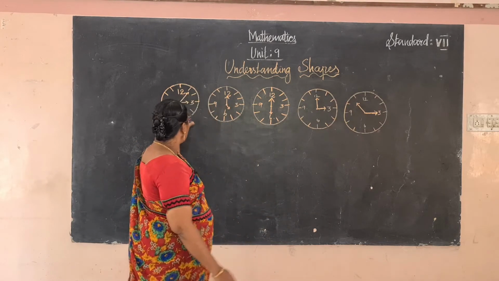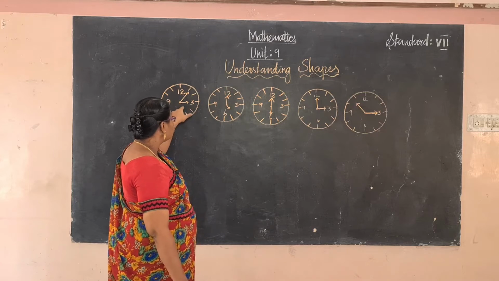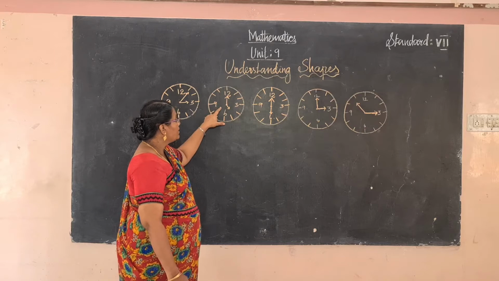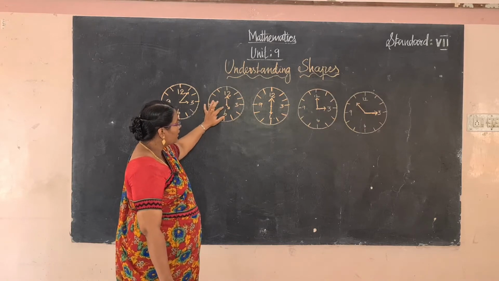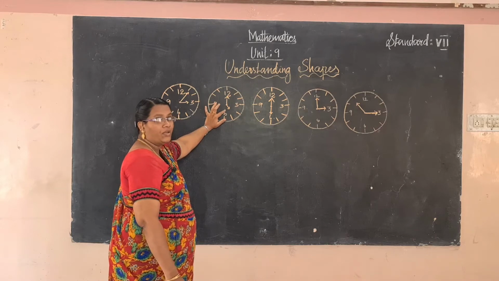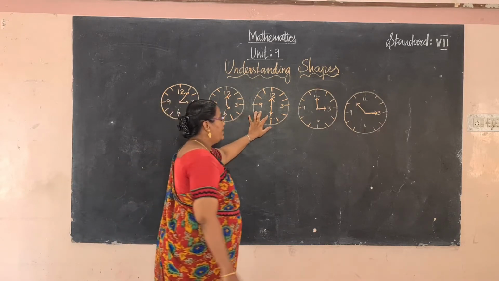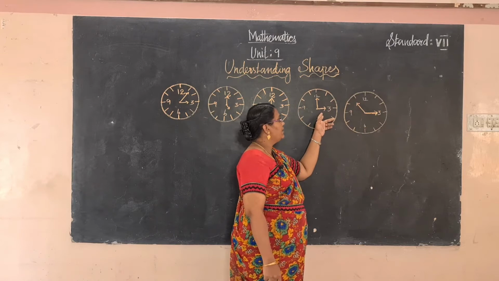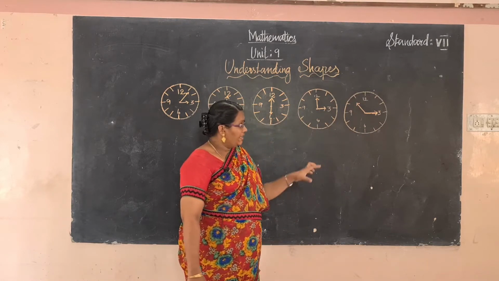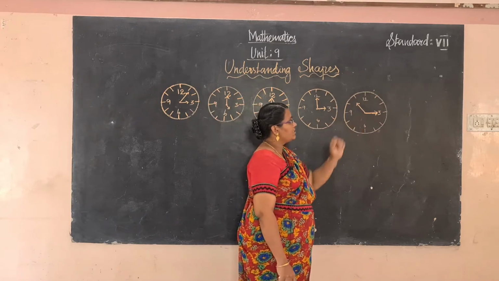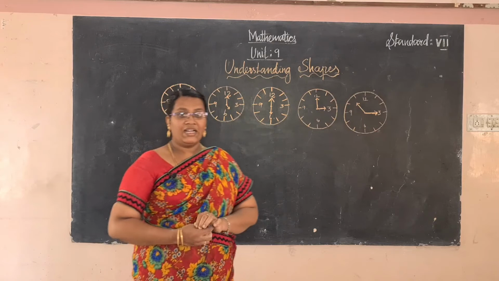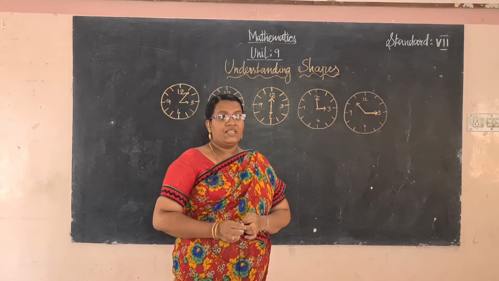So, for example, in a clock, what is this angle? Acute angle. What is this? Which angle is this, acute or obtuse? Obtuse angle. Straight angle. 90 degrees is there, so which angle? Right angle. What is this? Obtuse angle. These are all we have learned in the previous classes.